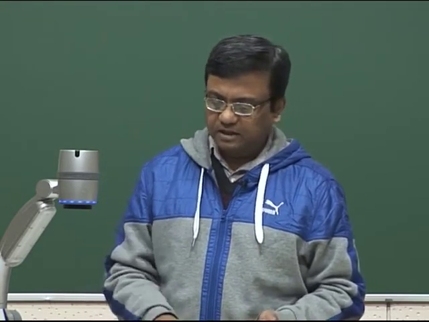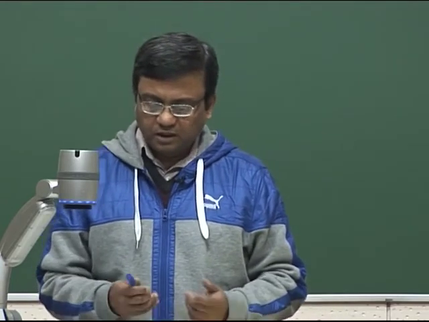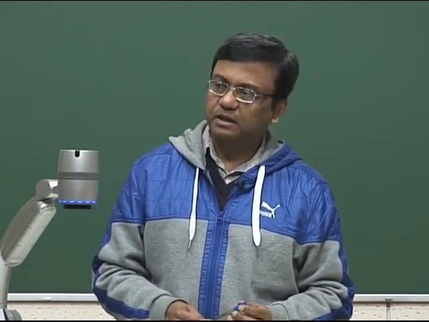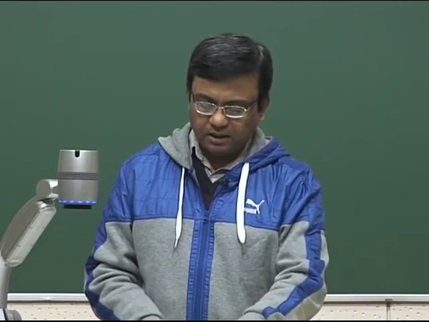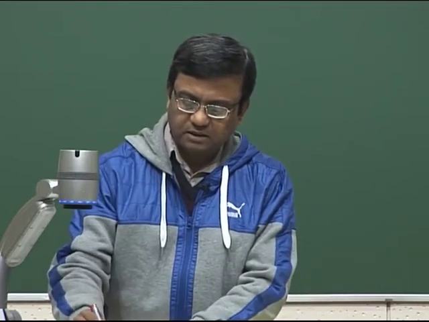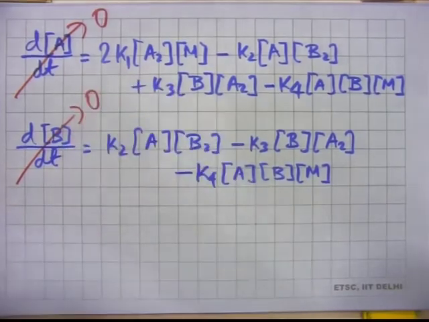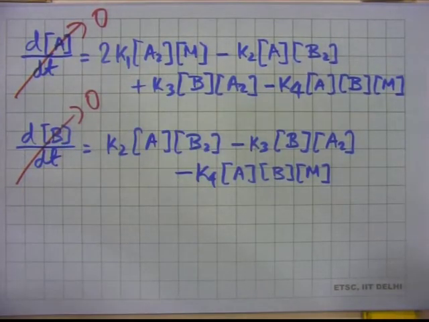So, if that is the case, then we can use steady state approximation for radicals A and B, and if we do that, then we will set this to 0 and this to 0, because steady state means the rate of change of concentration of these radicals will tend to 0, correct. That is what we did last time, A going to B, B going to C. That is what we also did for the nitric oxide system, which we analyzed in the last lecture. What did we set equal to 0 in that nitric oxide example?